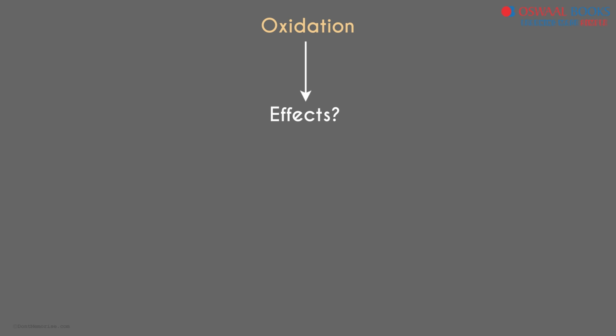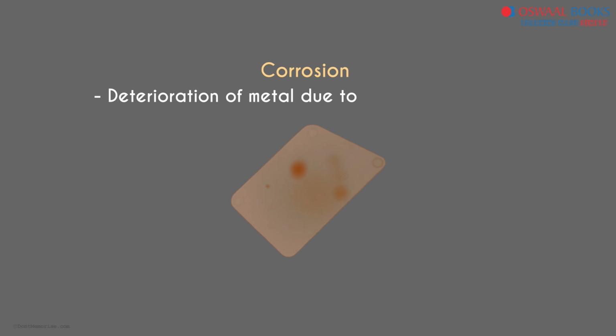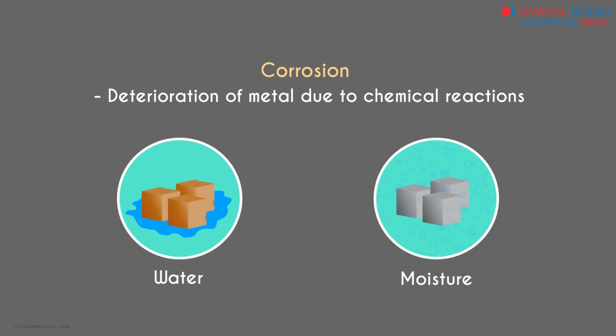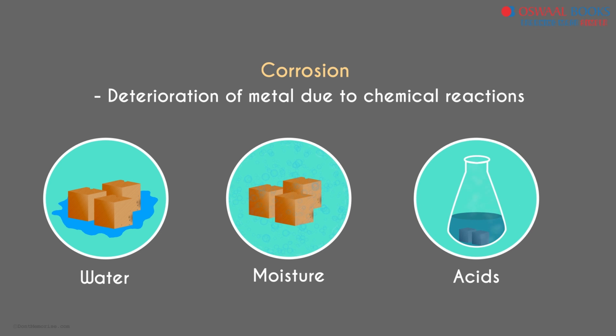One of the most common effects is corrosion. In simple words, corrosion is the deterioration of metal as a result of its chemical reactions with the surrounding environment. The surrounding environment could be water, moisture, or even acids maybe.